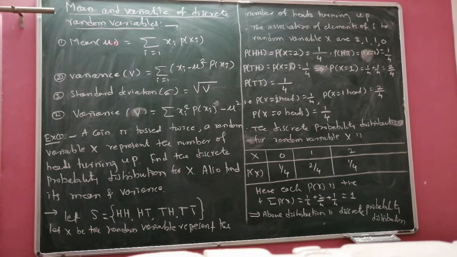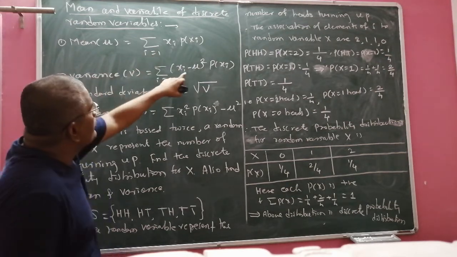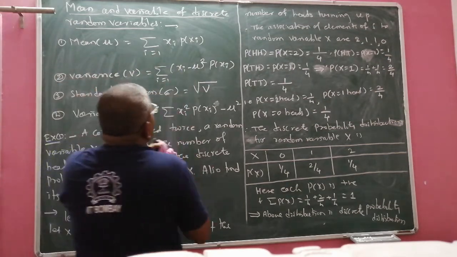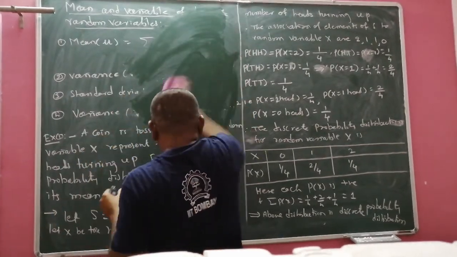Now we are going to find its mean and variance. Here the mean definition is already given, xi into p of xi, and then we calculate xi minus mu bracket square into p of xi, that is the variance. Now here we will discuss.